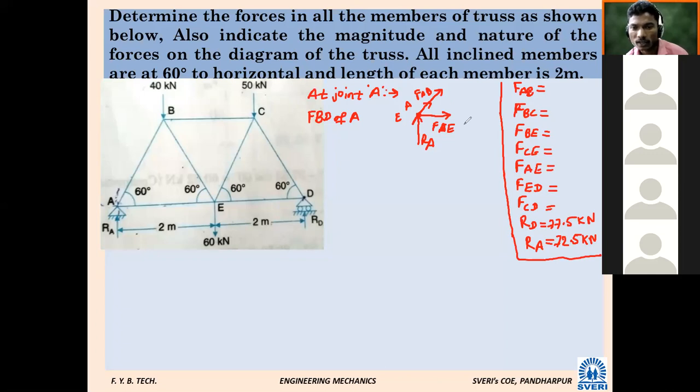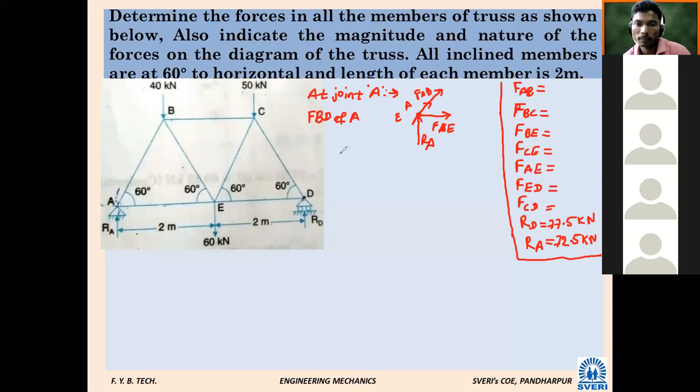Either you can apply Lami's theorem or summation Fx and summation Fy. That is also possible. Which will we apply here? Lami's theorem. Are all the angles known? Yes, sir. Okay, so let us apply Lami's theorem then.